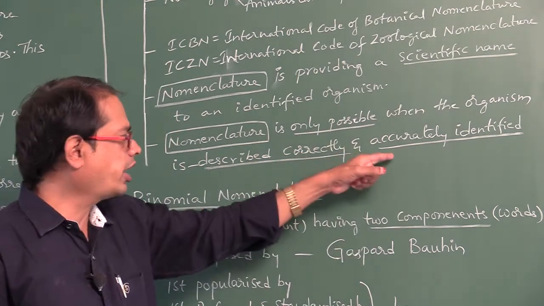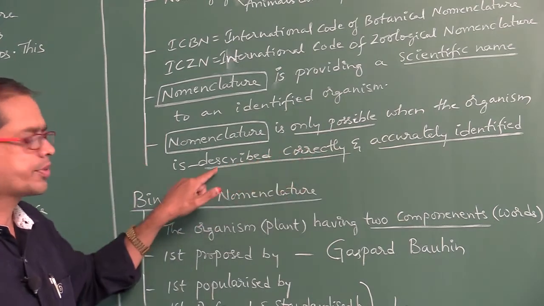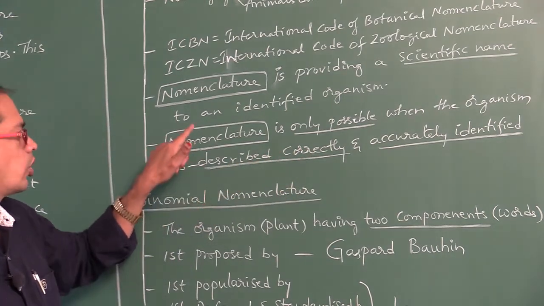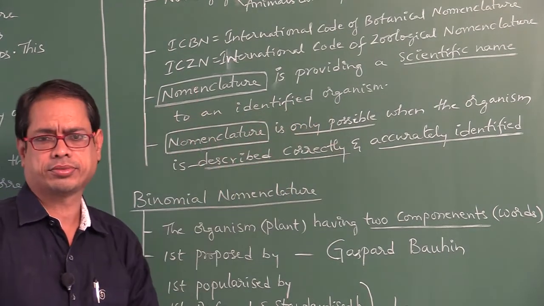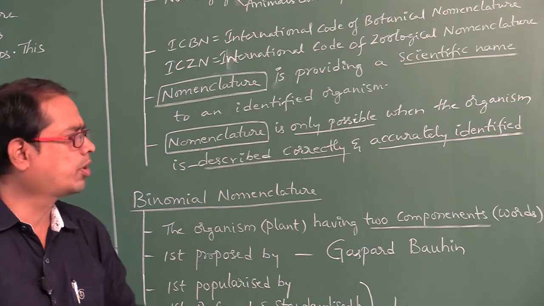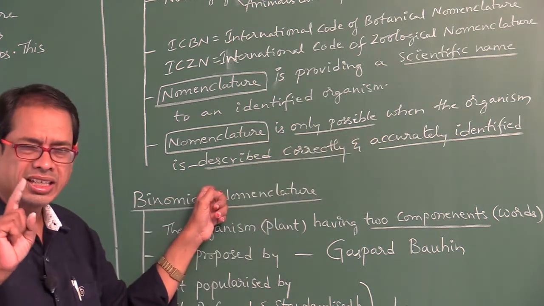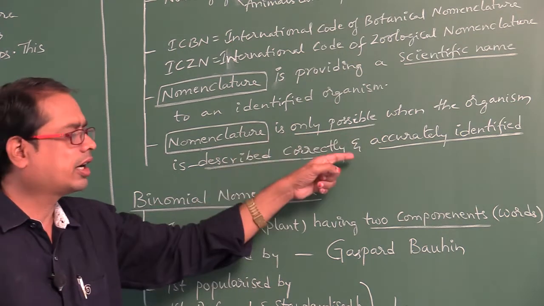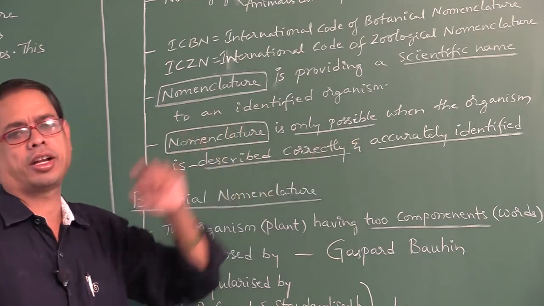This is very important. Identification should be accurate and the description should be correct, then only nomenclature is possible.